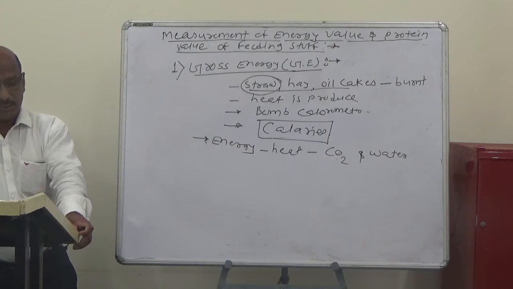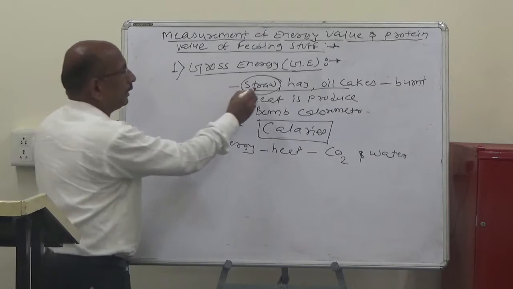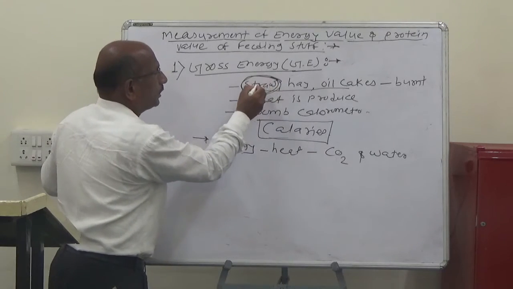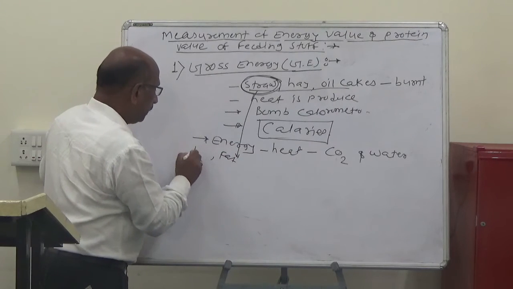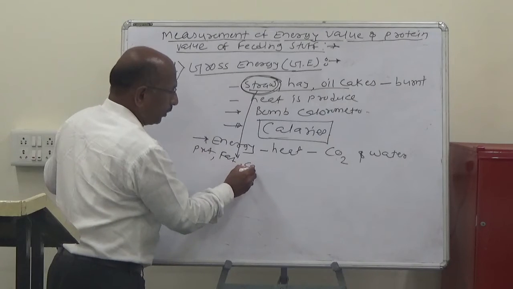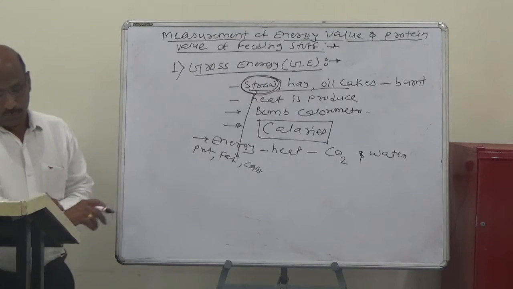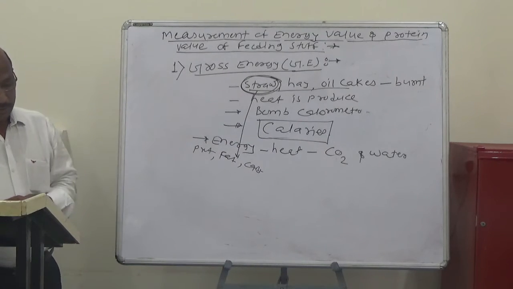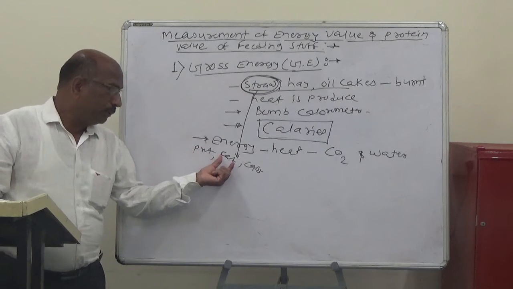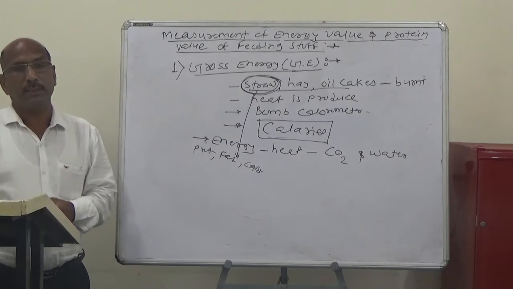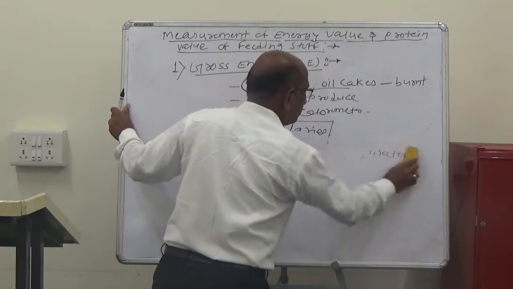The gross energy of specific nutrients differs. When the whole feed is burned, the total effect is due to the fat, proteins and the carbohydrates. So the heat produced, particularly the gross energy of the specific nutrients, is different. Look at each: the energy capacity of protein, fats and carbohydrates is different. So for example,